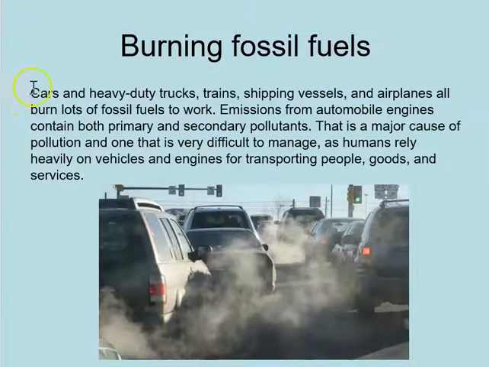So cars and heavy-duty trucks, trains, shipping vessels, and airplanes all burn lots of fossil fuels to work. Emissions from automobile engines contain both primary and secondary pollutants. That is a major cause of pollution and one that is very difficult to manage, as humans rely heavily on vehicles and engines for transporting people, goods, and services. So here we have all these emissions that are coming from cars and automobiles, and maybe we have seen this on the road. This is a form of air pollution.